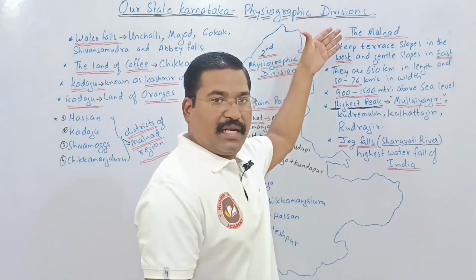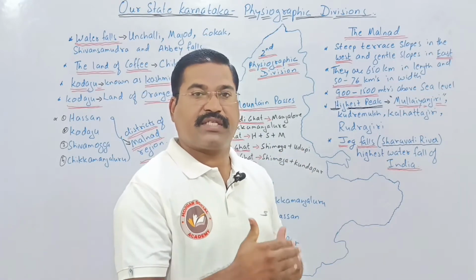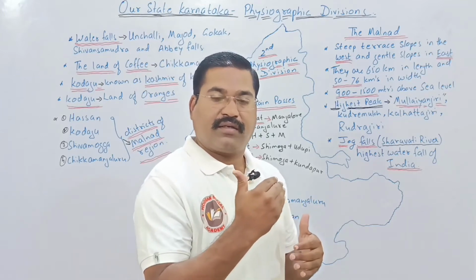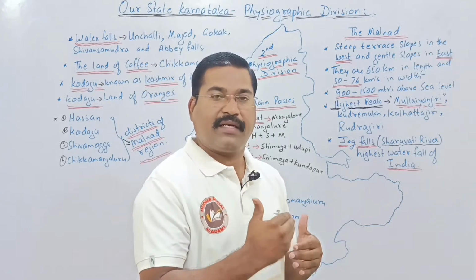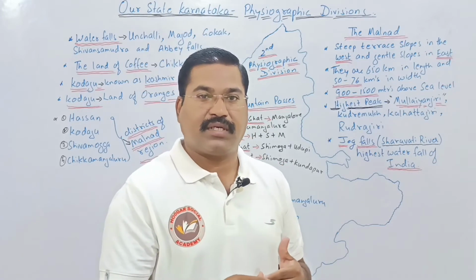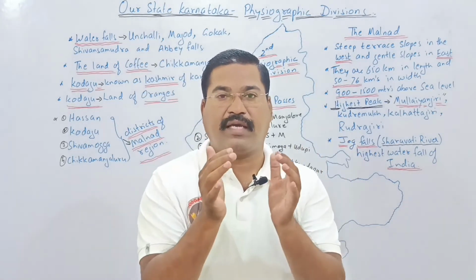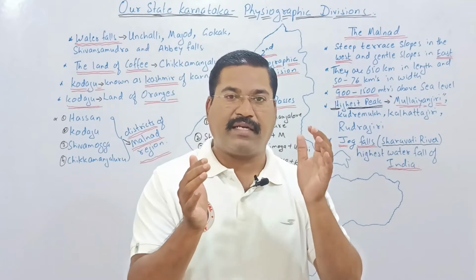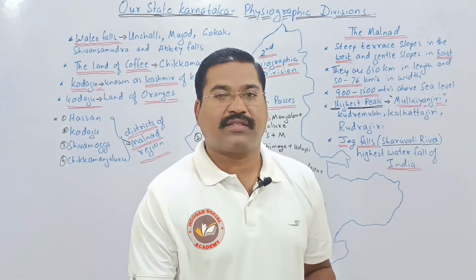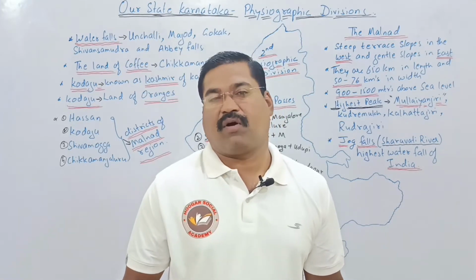The Malnad starts from the end of the coastal plain, which we studied in our last session, and it reaches up to the start of the Maidan region. So we are going to talk about the area between the coastal plain and the Maidan region. So here we are on the second layer of the physiographic division of Karnataka, called Malnad.